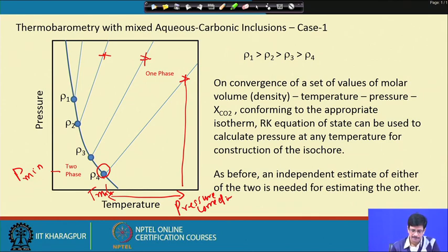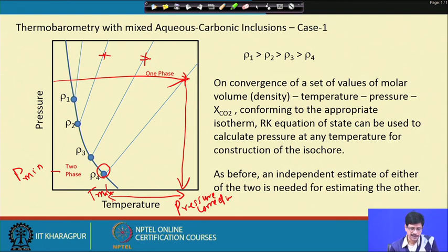If we are doing this exercise on a metamorphic rock, where the mineral assemblage, which we will elaborate on when we discuss applicability to metamorphic rocks, gives us a good barometer, then suppose we know the pressure. We can always take that pressure on the isochore, drop a perpendicular and get the temperature, and this is exactly the pressure correction that we discussed in the case of the aqueous biphase inclusion.